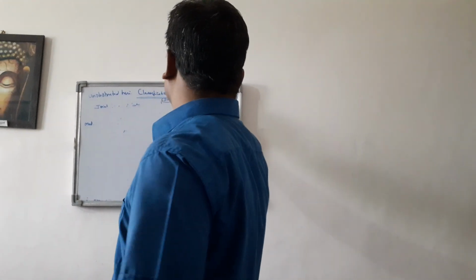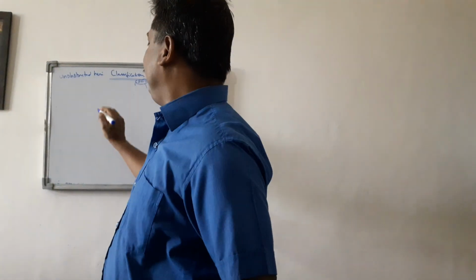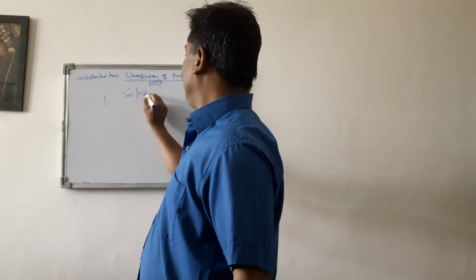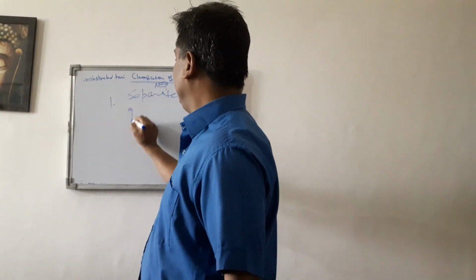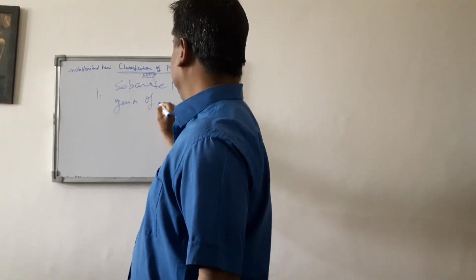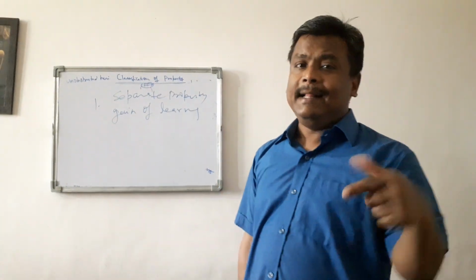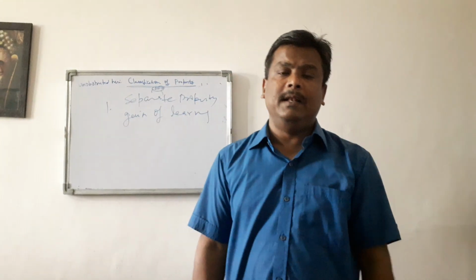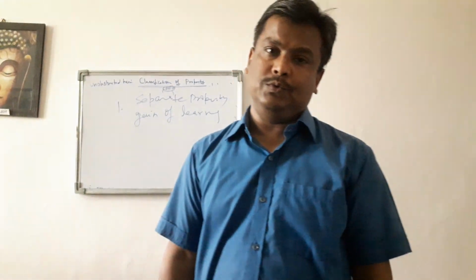Now the different modes of acquisition of a separate property. So first and foremost mode of acquisition of a separate property, if you see, is gain of learning. If a person earns anything by his own skill, labor, the nature of that property will be treated as separate property. There is a lot of confusion over this issue.